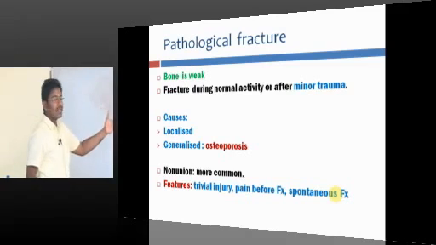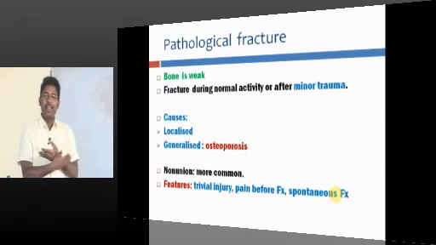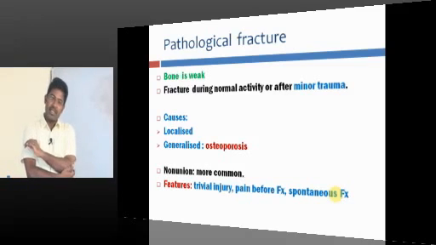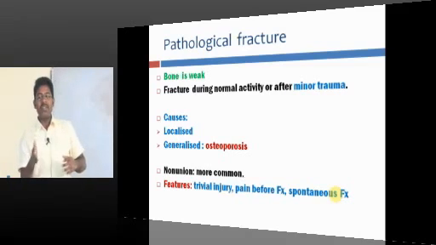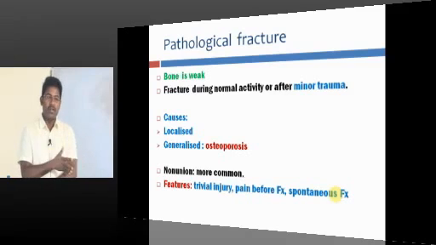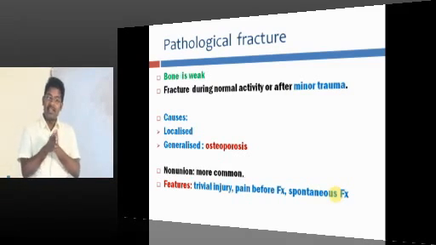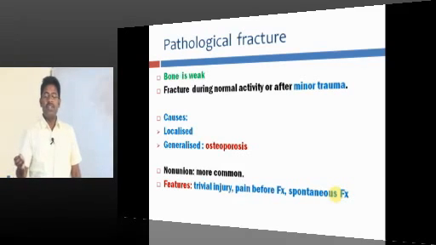Because the bones are diseased, they do not have a normal potential to unite. So, non-union is the most important complication. Sometimes when you ask the patient, before the fracture, did you suffer any injury, any pain, anything? The patient will tell you, yes doctor, before the fracture I was having a pain and some swelling. So, by history you can know that it is not a traumatic fracture, it is a pathological fracture. The patient will give a history of trivial injury, something small.